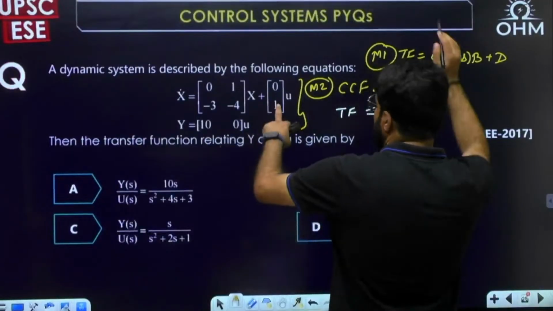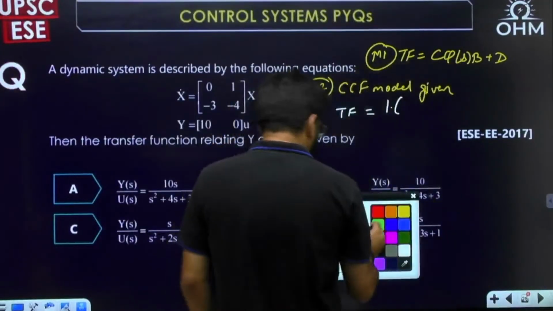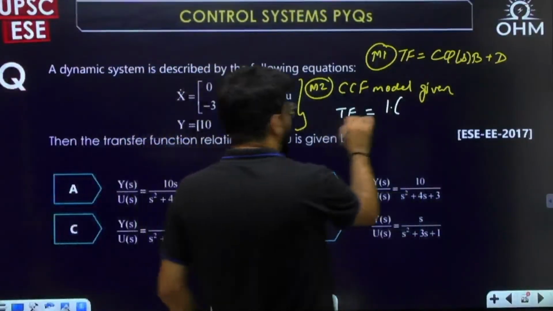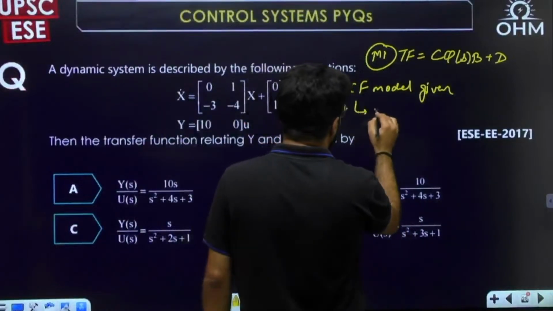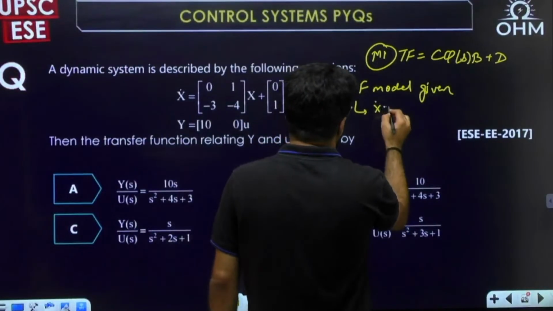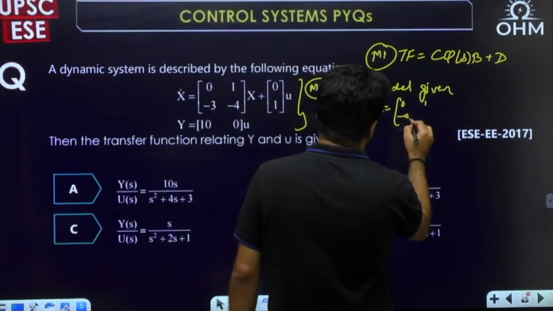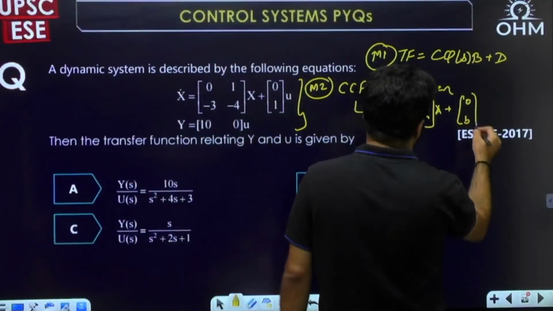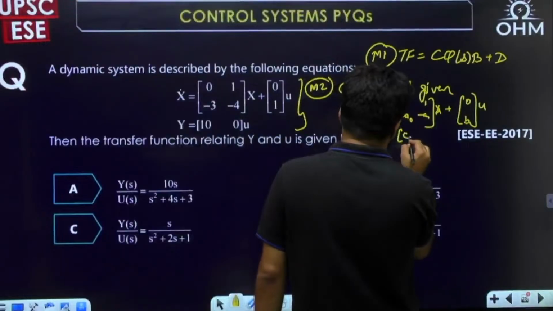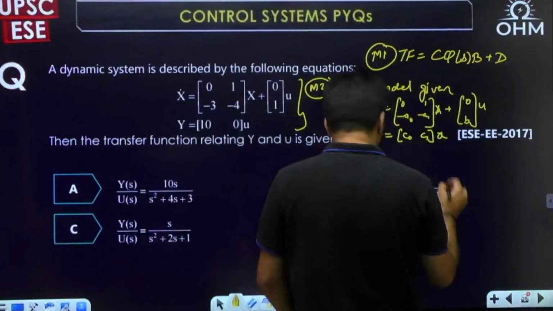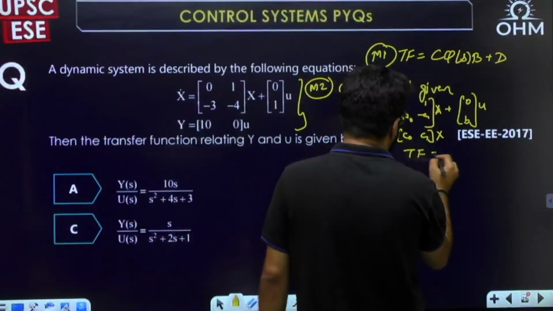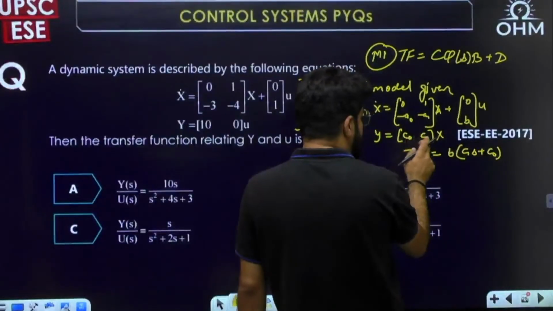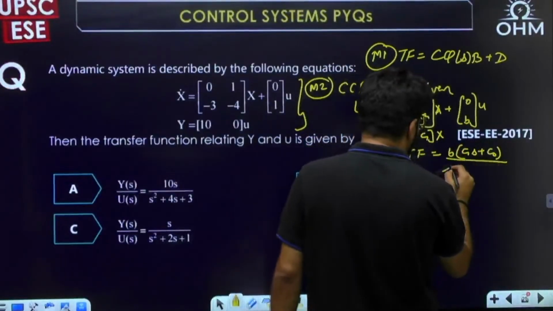So B, now we call this as B. We call this as 0, 1. What is the standard CCF model? That at least I'll write down for you. X dot equal to [0, 1; minus A0, minus A1] into X plus [0; B] into U, and Y equal to [C0 C1] X. And the transfer function is given by B into C1S plus C0, where C0 is the constant and C1 is the coefficient of S, divided by S square.